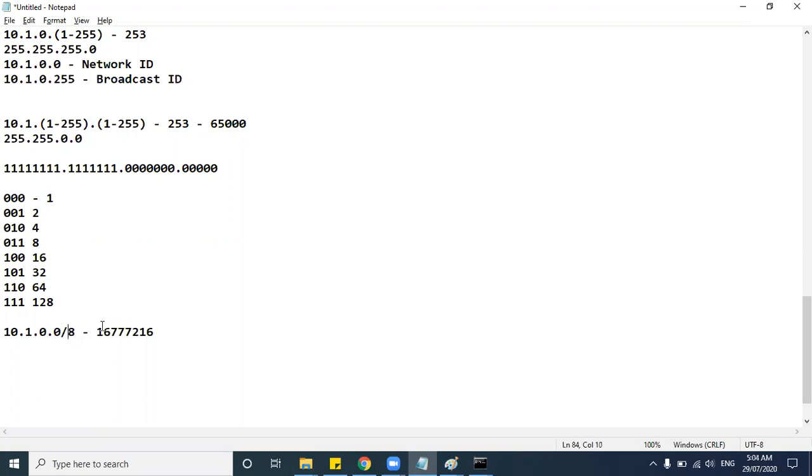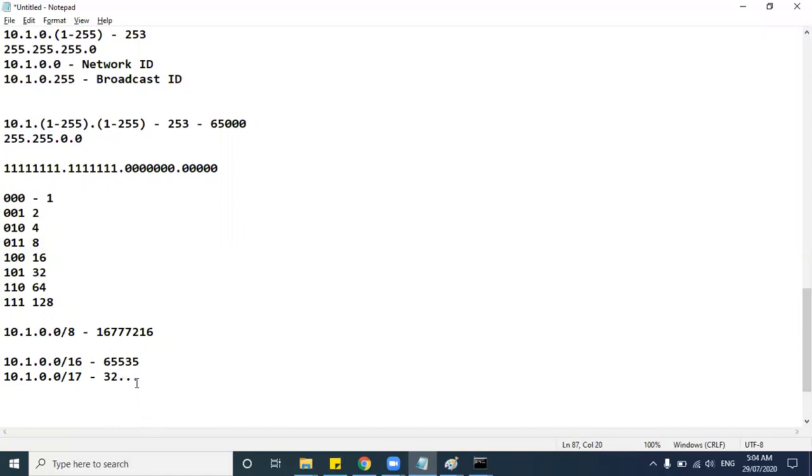So when you give this number 8, this many IP addresses will be generated. How can you calculate that? For example, if you give 10.1.0.0/16, you will have around 65,535 addresses. Or if we make this 17, the IP addresses will be reduced to half, which is around 32,000.